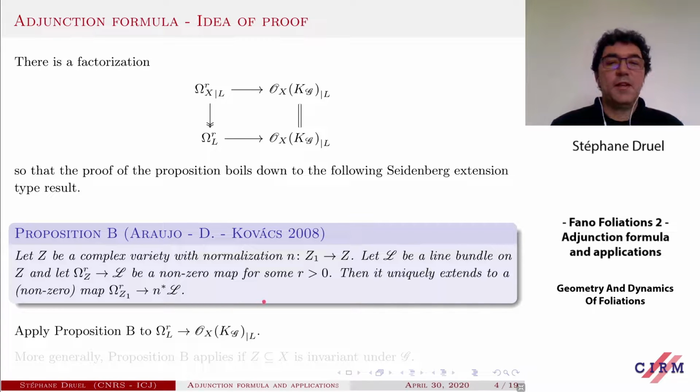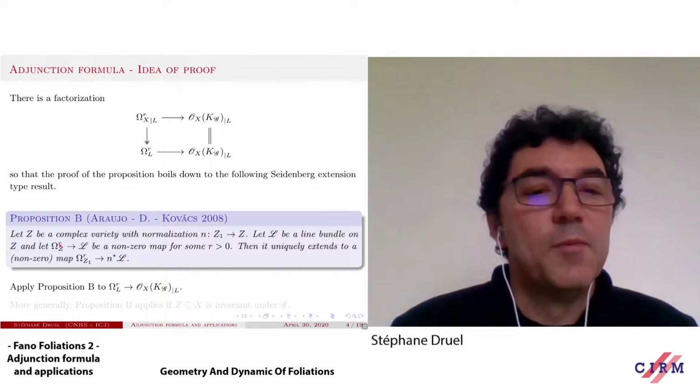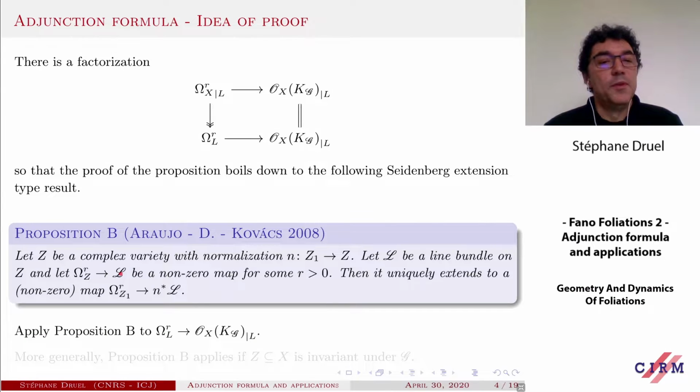Let me just say that this is a Seidenberg-type extension theorem, because just consider the special case where R is equal to 1, and suppose for simplicity that L is a trivial line bundle, for instance. Then to give a map here is equivalent to giving a derivation on Z, and the statement says that this derivation extends to the normalization. And this is precisely the Seidenberg extension theorem. So this statement says something new as soon as R is at least 2.